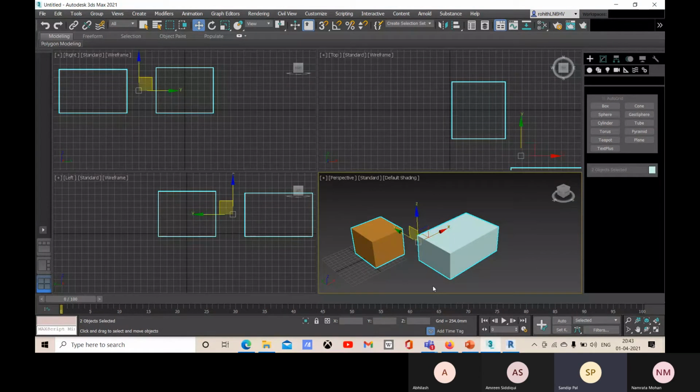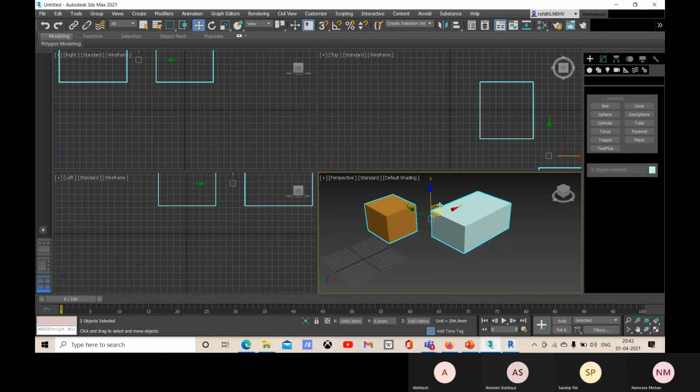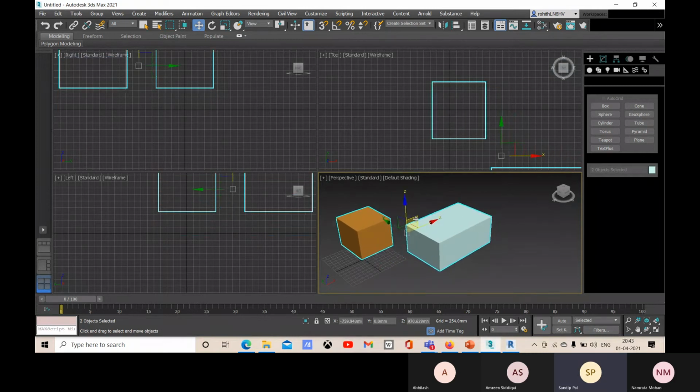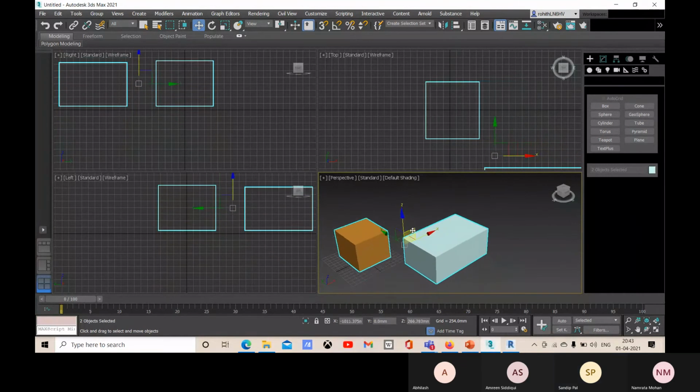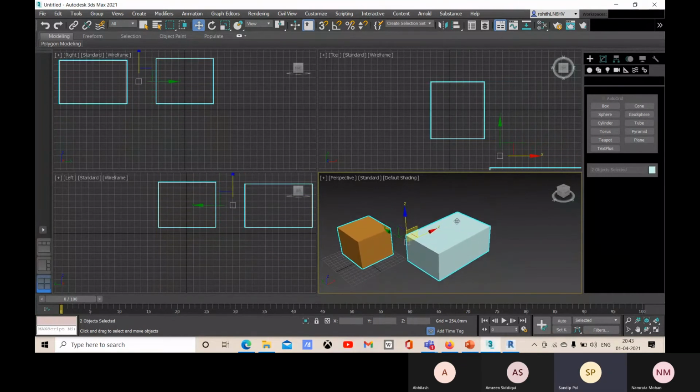So F8 will switch between planes. All right, and then I can move in Z and X. So you can see that I am selecting a particular axis or plane, but I'm moving randomly with my mouse.